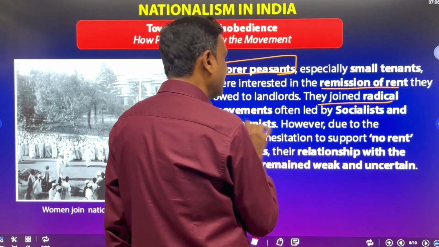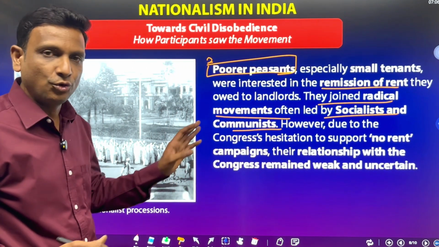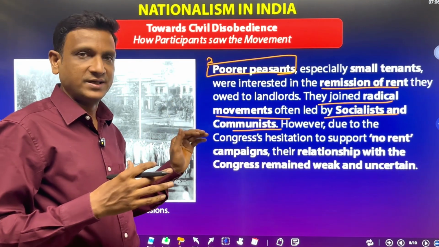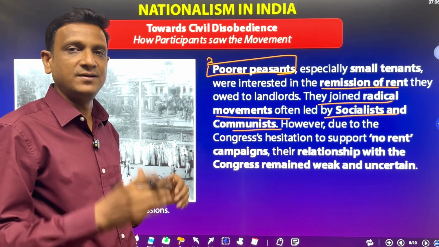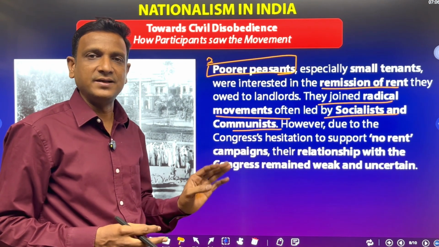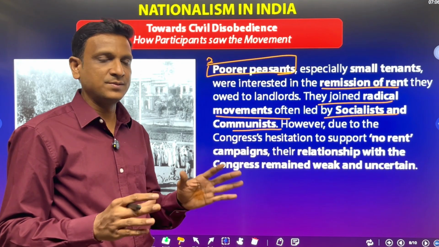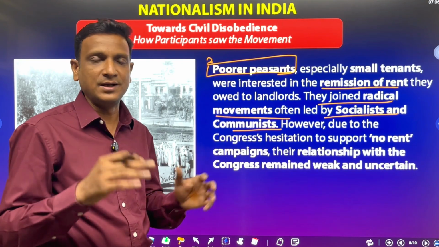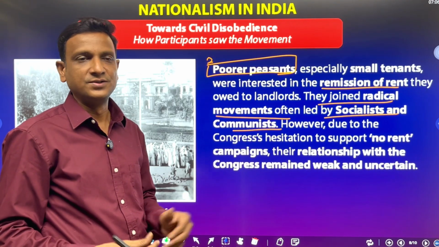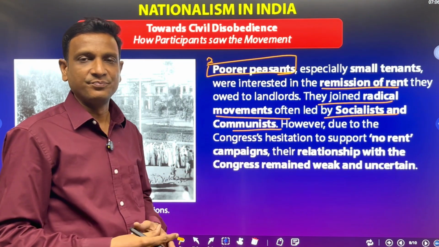But they joined the radical movements often led by socialists and communists. Those people joined the radical movements run by the socialists and communists, not the Congress party. Because the Congress party never promised a no-rent campaign. The Congress party never assured that you need not pay the rent to landlords. Because the Congress party wanted even the landlords' support. So everybody's support was needed, and it could not take the side of the poor peasants alone.